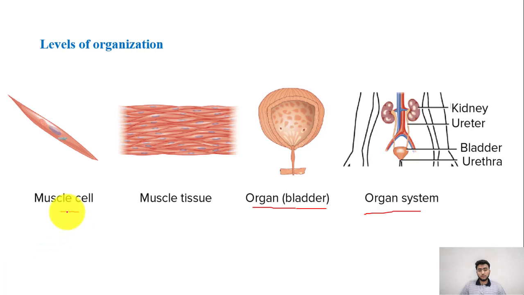So it's really important that you see how a simple cell combines, how it gets together to give rise to a muscle tissue. A muscle tissue gives rise to a bladder, which is an organ, and then an organ system that is composed of these different organs.